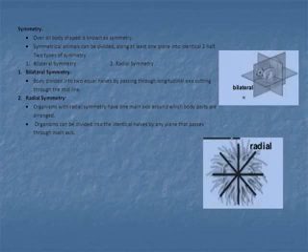Let's move to symmetry. The word symmetry means the dimension or arrangement of the body. Now what is symmetry? Overall body shape is known as symmetry. Symmetrical animals can be divided along at least one plane into two identical halves. There are two types of symmetry: bilateral symmetrical and radial symmetrical.